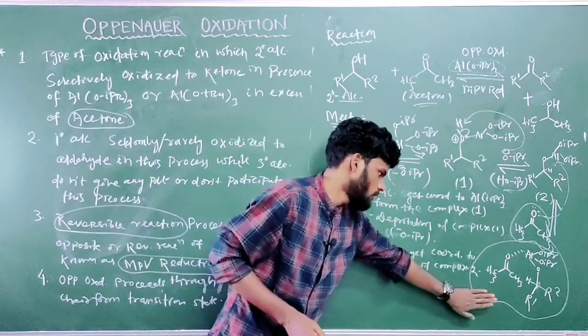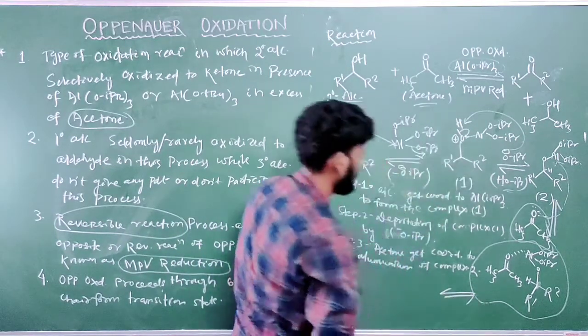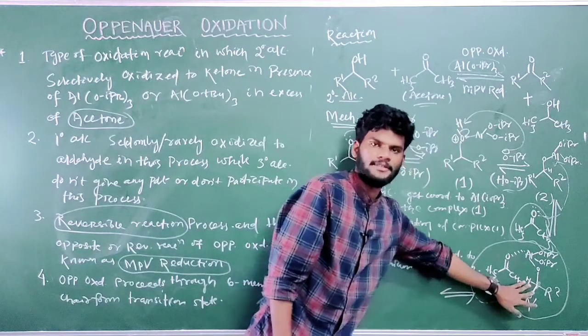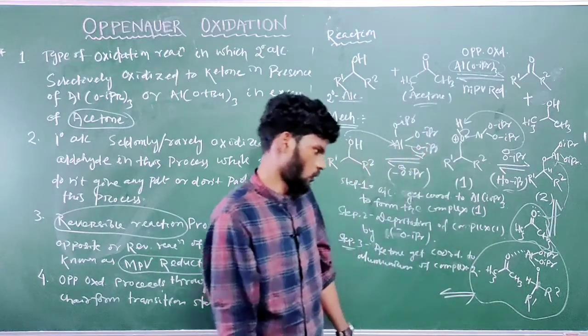After this transition, what will happen? This reversible symbol. You can see one hydrogen is present here, and this hydrogen plays an important role.